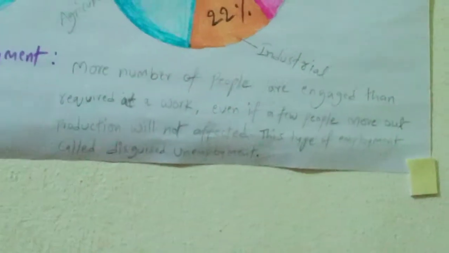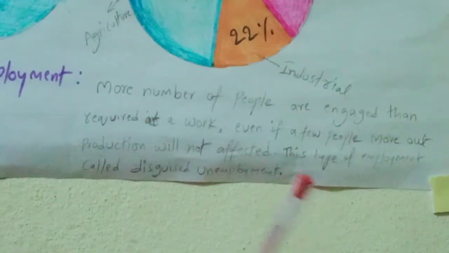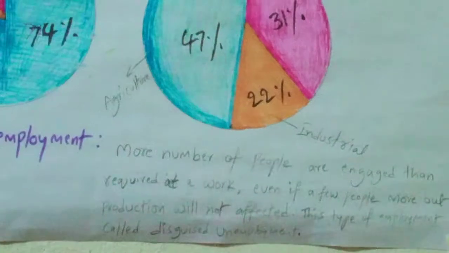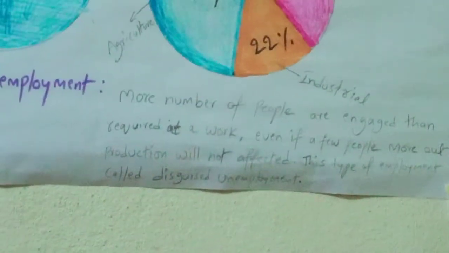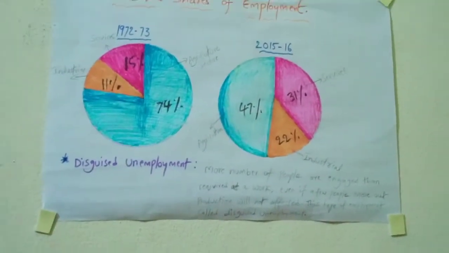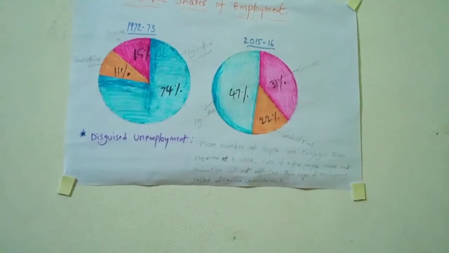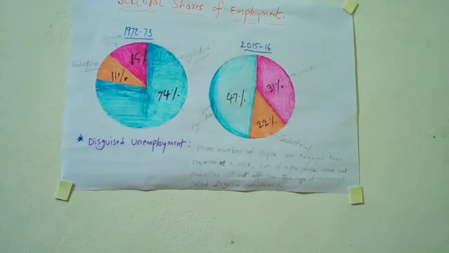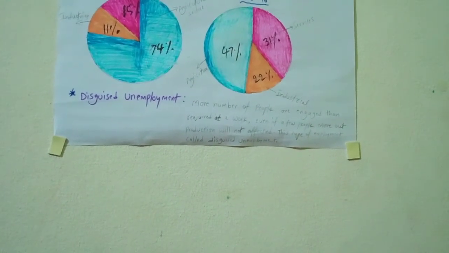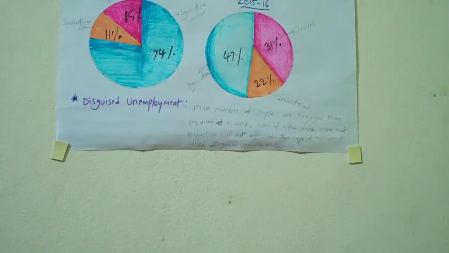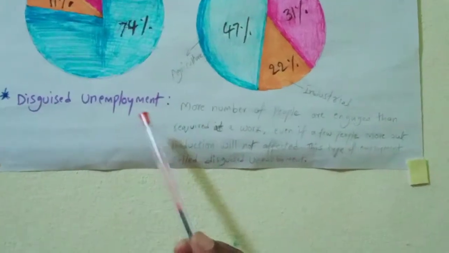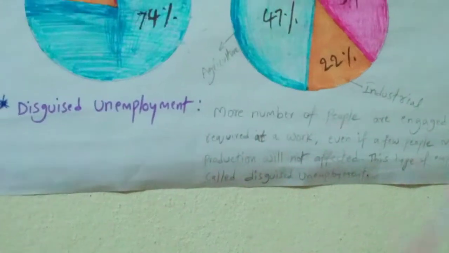For example, in a country a farmer is cultivating an acre of land. From his family, 3 members are working on that acre of land. They are producing 100 bags of rice, but some more persons in his family are also involved in that farming, and the production of 100 bags is not increased. Even if those additional 3 members are removed from that work, the production would not be affected. So this type of employee is called disguised unemployed, disguised unemployment.